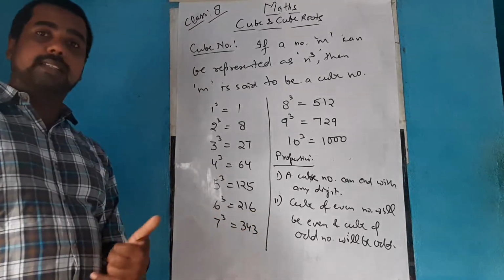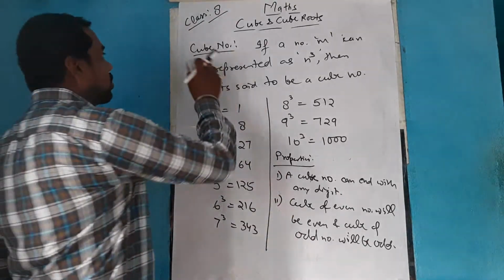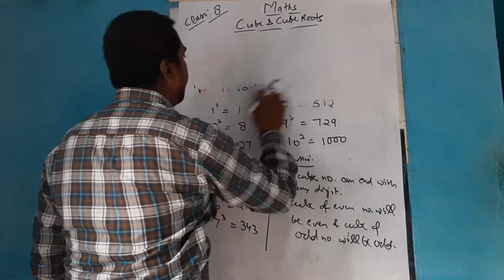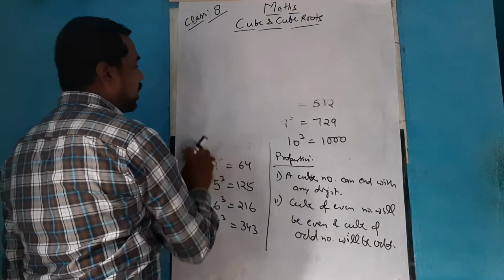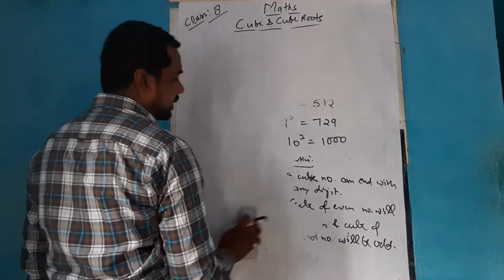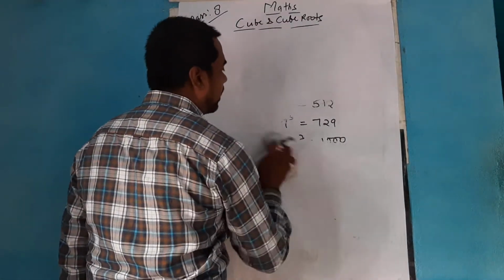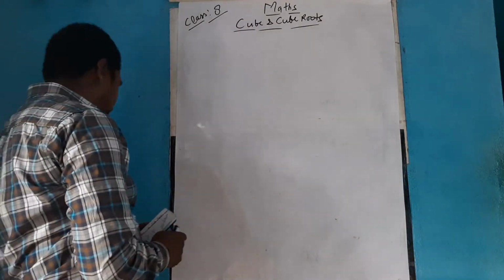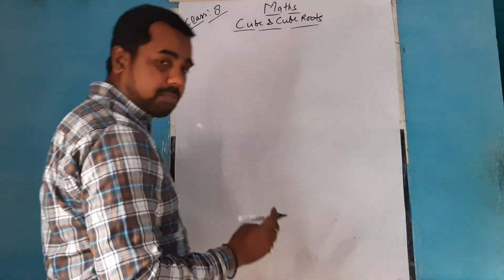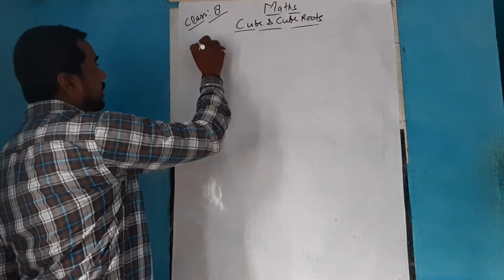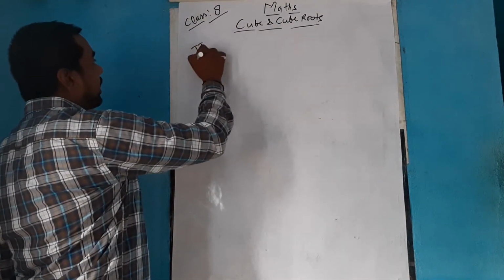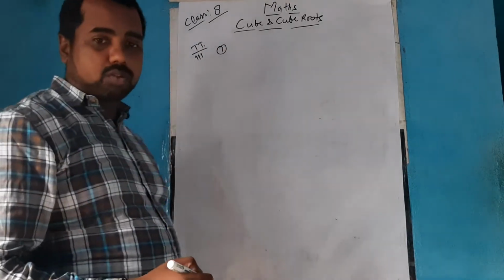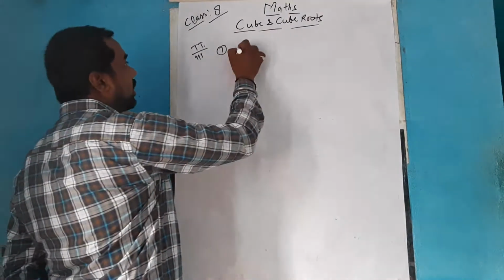And before the exercise there is one small Try These. I will show you what the Try These is. It's given on page number 111, where it is asked to find what could be the ones digit of the cube of a given number. When you make the cube of the unit digit, what could the number be? It is given on page number 111. Here are some questions I am trying to solve: the first, third and fifth parts.